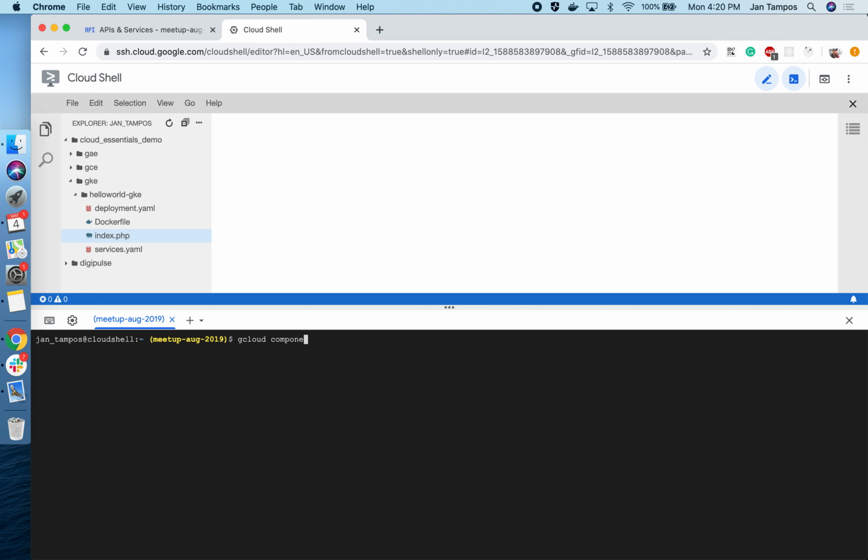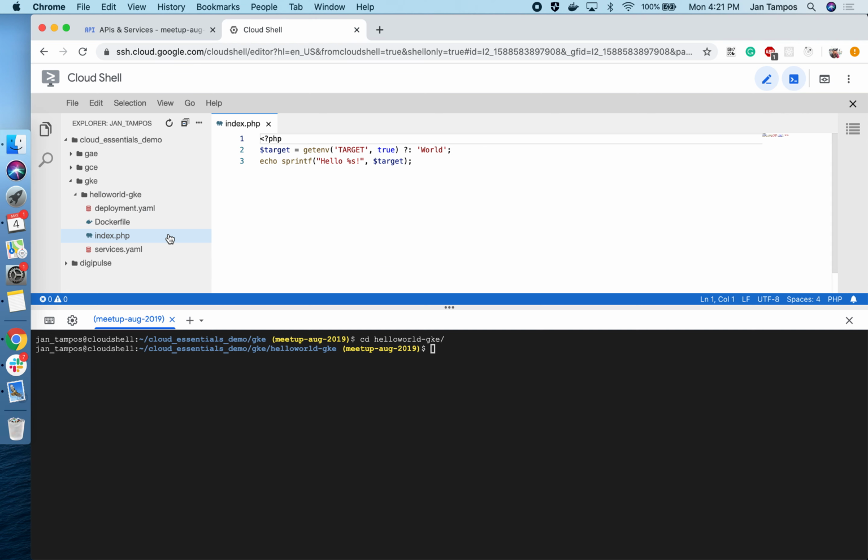The kubectl command is the SDK tool used to run commands inside the Kubernetes cluster. We install it using gcloud components install kubectl. Then we navigate to our GKE project. I put it here in the Cloud Essentials Demo GKE folder, and we have the Hello World GKE project. In here we can see there is an index.php that just says Hello World, Hello PHP.